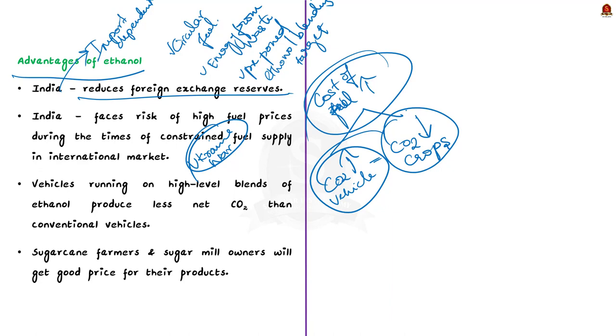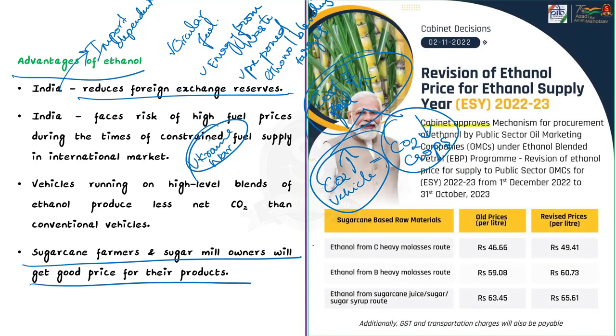So as a result, vehicles running on high-level blends of ethanol produce less net CO2 than conventional vehicles which only run on fossil fuel. Now coming to the benefits to the farm society, see, ethanol blending can help sugarcane farmers and sugar mill owners to gain from this initiative because they will be able to get a good price for their products. So these are all some of the advantages associated with blending ethanol with conventional fuels in India. So in this news article discussion, we saw in detail what ethanol is and why it is felt very important at this point of time. And we also saw some of the advantages of ethanol usage. So these are the learned points. Now let us move on to the next news article discussion.